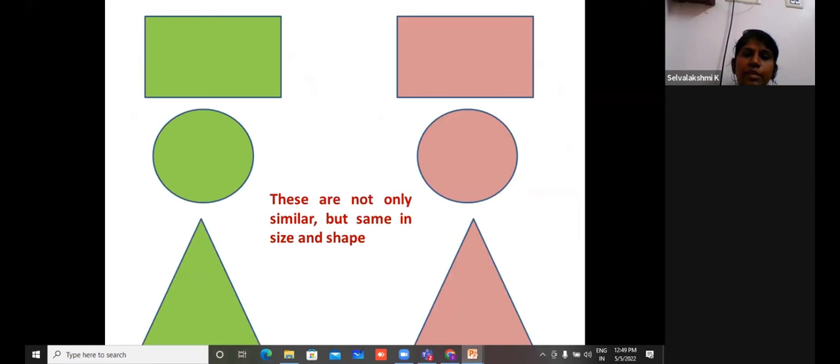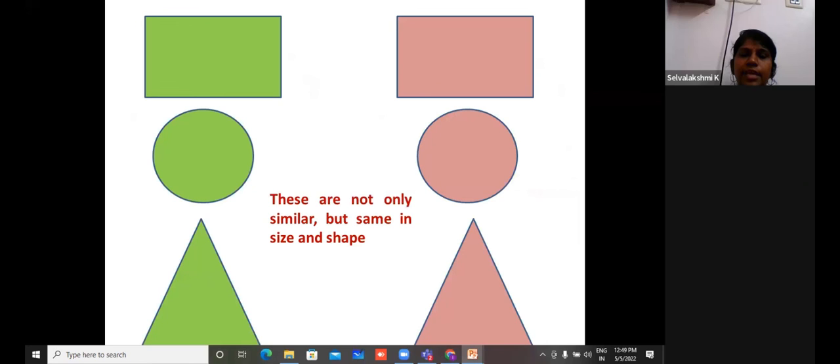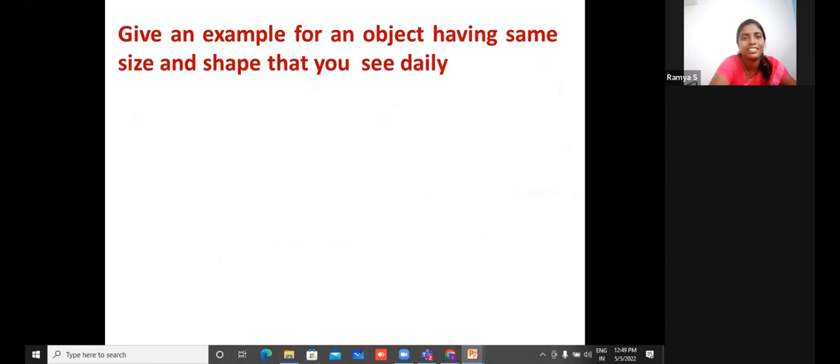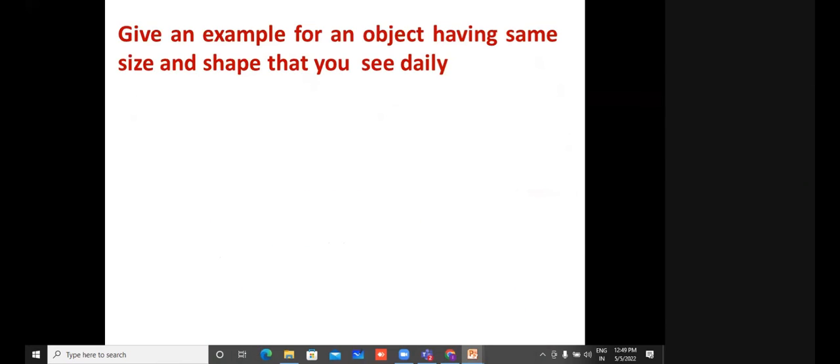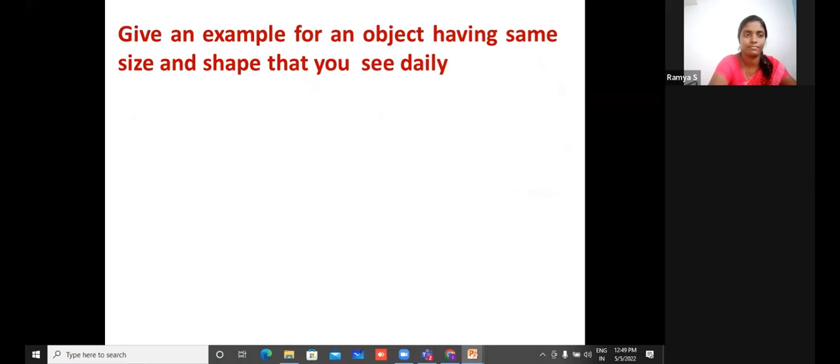Now look at these shapes. They are not only similar, but same in size and shape. As teachers, now you could have guessed what lesson it's going to be. Congruent. I was making the students observe whatever I'm sharing.